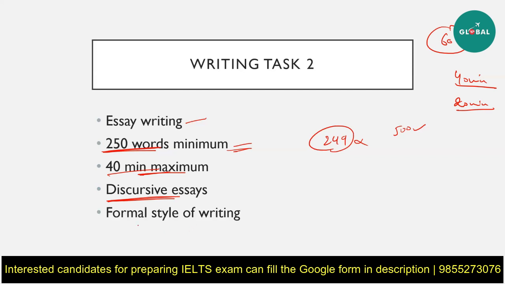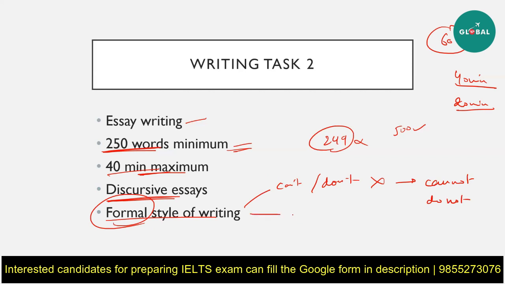Now, last and the most important thing you need to know about this is that in your writing task 2 for IELTS, you're going to use a formal style of writing. What does this mean? Formal style. I don't mean that you have to be very polite or anything else. Formal style means three different things. The first is that you cannot use any abbreviations. So words like can't or don't are not allowed. You have to use full words like cannot or do not.